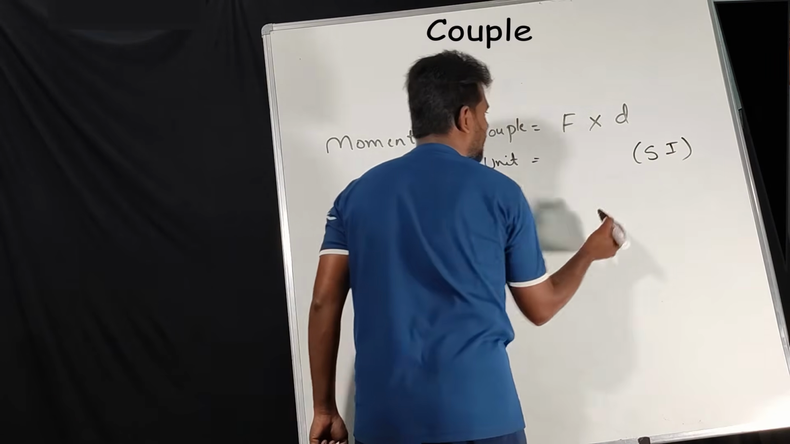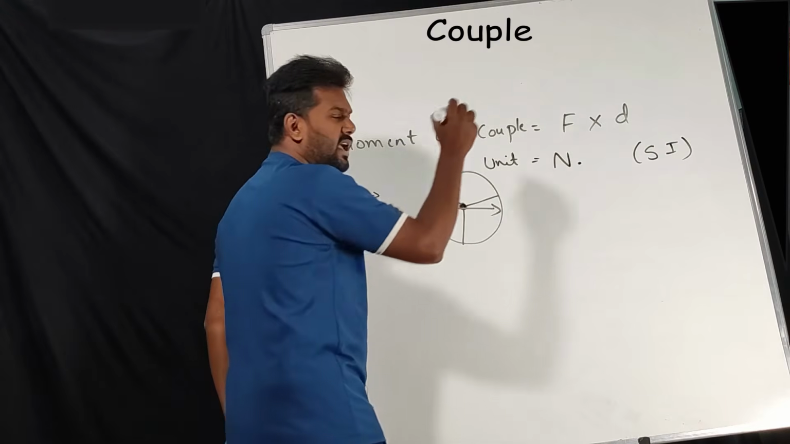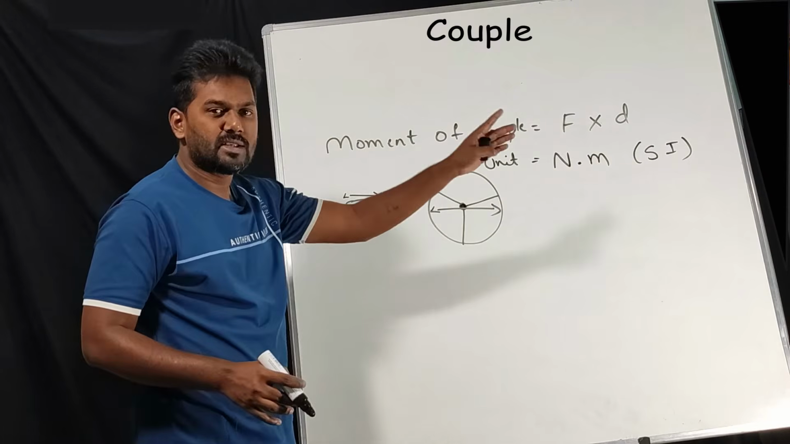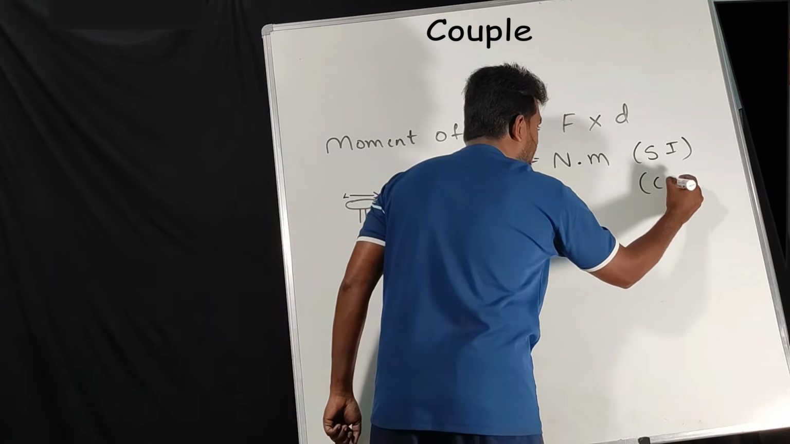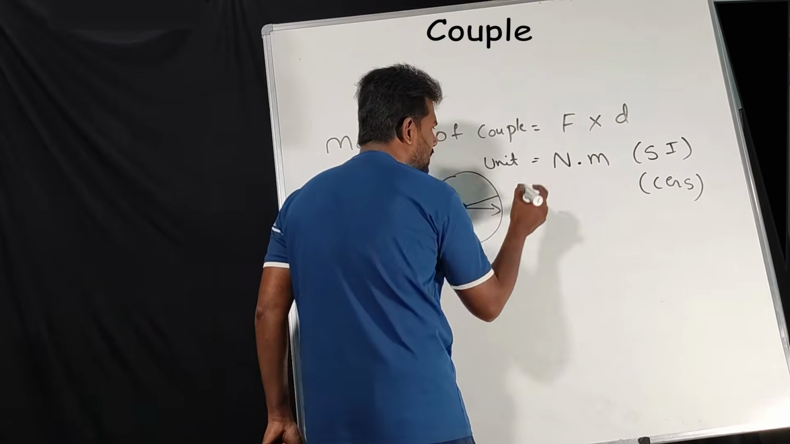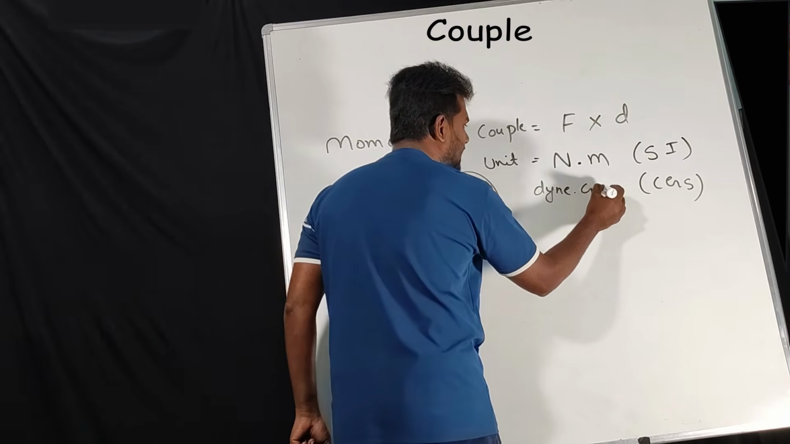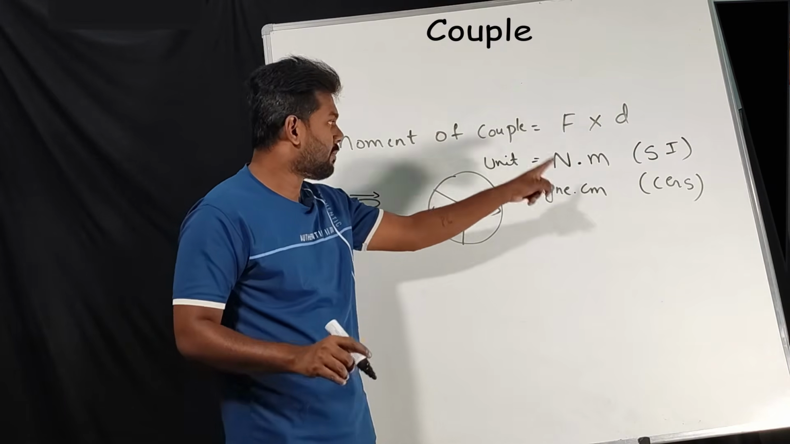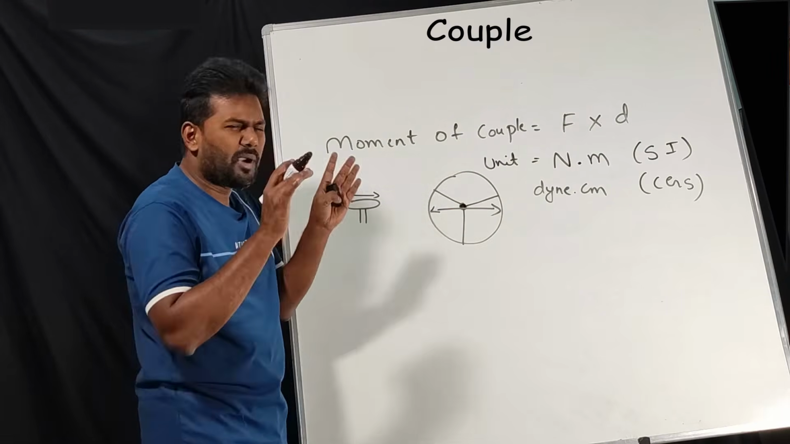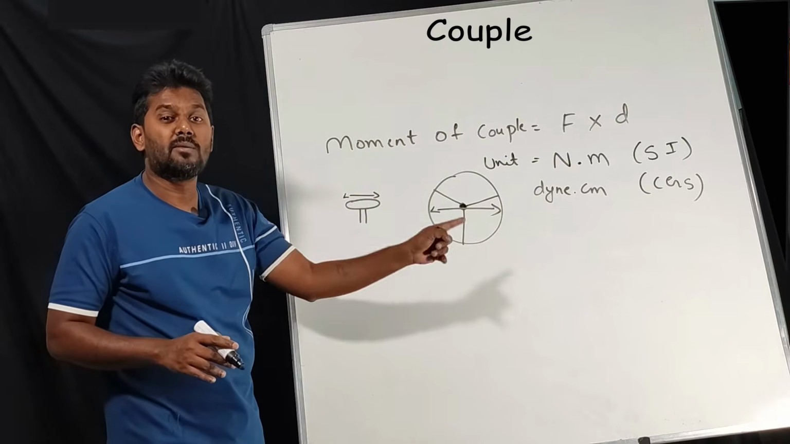Okay, now we'll talk about the SI unit of moment of couple. So what is the SI unit? Listen, very simple. What is the SI unit of force? That is Newton. And what is the SI unit of distance? That is meter. So this is how you derive an SI unit. Next, we need the CGS unit also. So what is the CGS unit of Newton? That is dyne, correct? What is the CGS unit of meter? That is centimeter. So what is the SI unit of moment of couple? Newton meter. What is the CGS unit of moment of couple? It is dyne centimeter. Moment of force and moment of couple have the same formula, so they have the same units also.